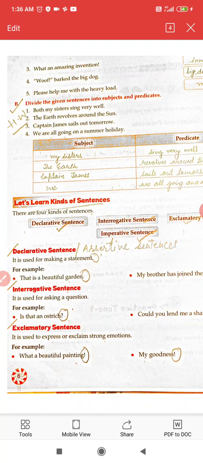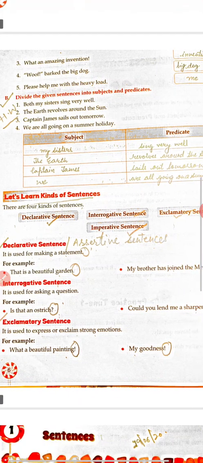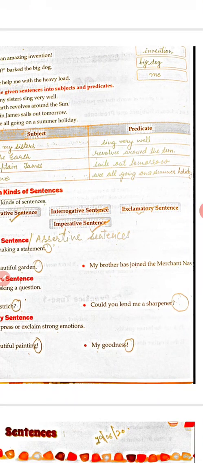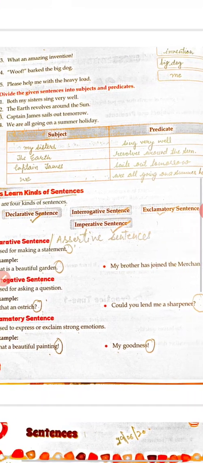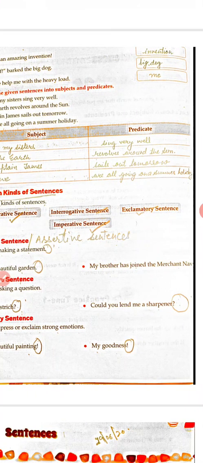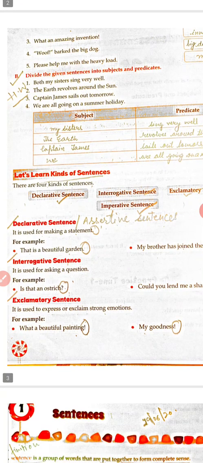So when we make a statement, we usually end it with a full stop. My brother has joined Merchant Navy. Full stop. So this is again a case of assertive sentence which ends with a full stop. At the end of each assertive sentence, we put a full stop. Next is interrogative sentence. It is used to ask a question and we end it with a question mark. Is that an ostrich?